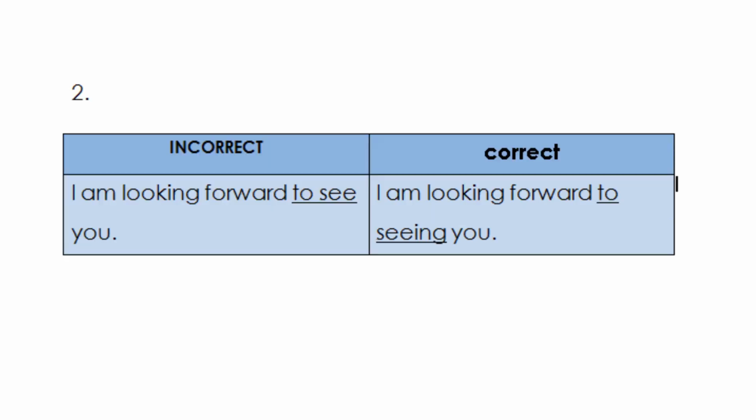So the second sentence is, I am looking forward to see you. Oftentimes you have to use this sentence in a writing task 1 for general candidates. So this sentence is incorrect. Instead, I am looking forward to seeing you is the correct form of it. Okay, so you have to add an ing form after looking forward to.